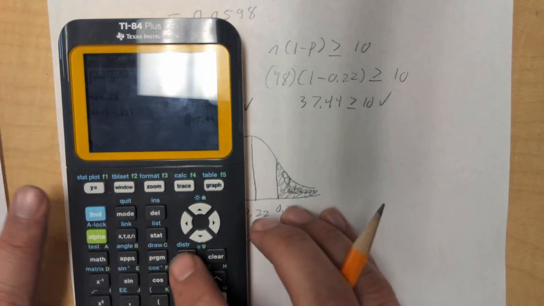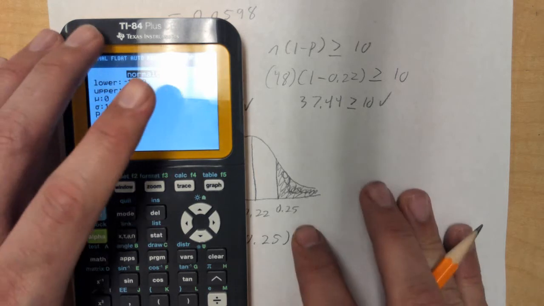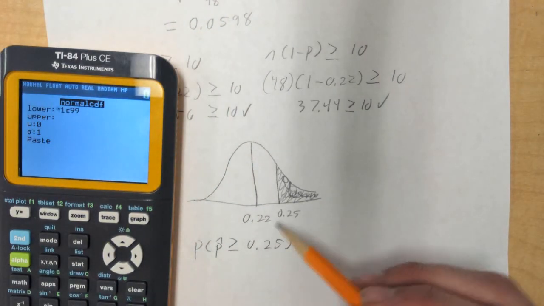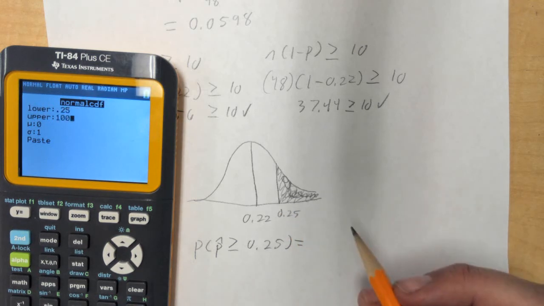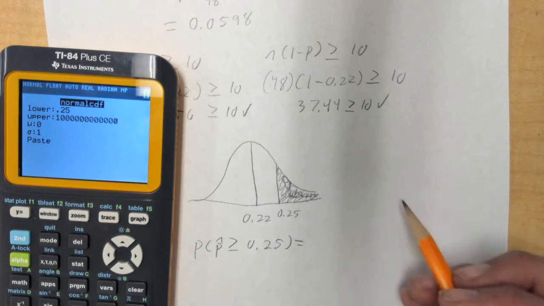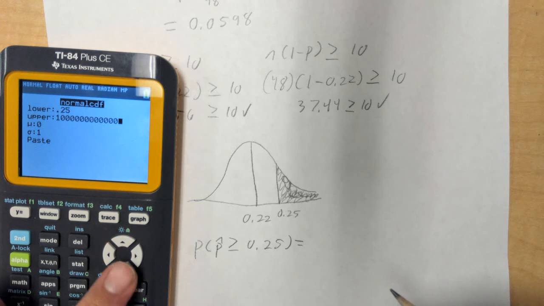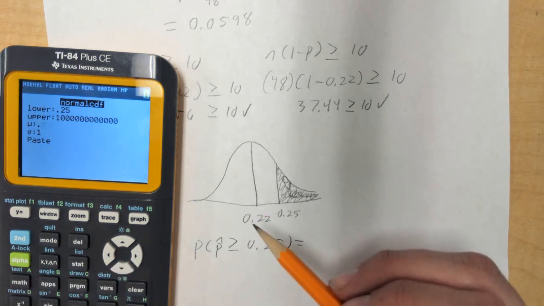So we go second, distribution, normal CDF. In this case, we want everything bigger than 0.25, so the smallest number we want is 0.25. The biggest number is some big number, because we want to go off to infinity. Again, the calculator can't handle infinity, so we just put a big number in there. Our mean is what we're centered on, which is 0.22.